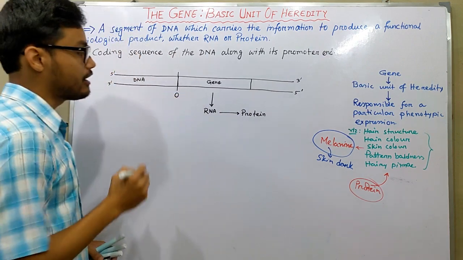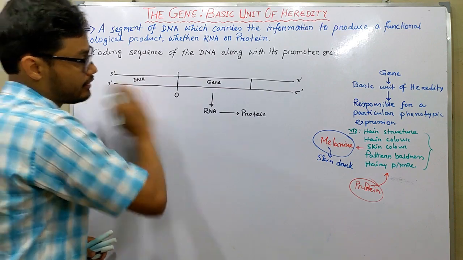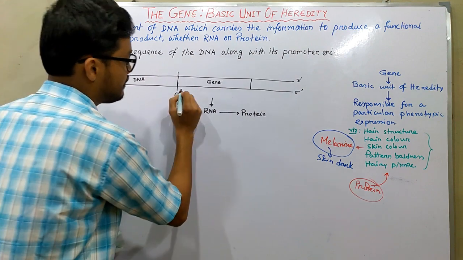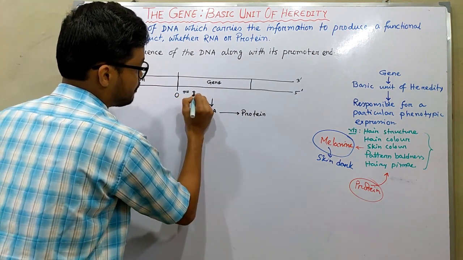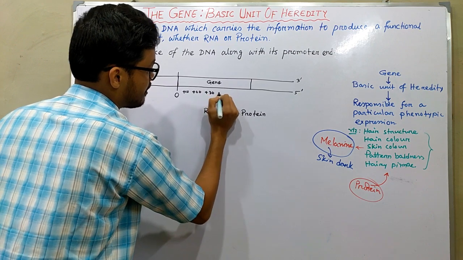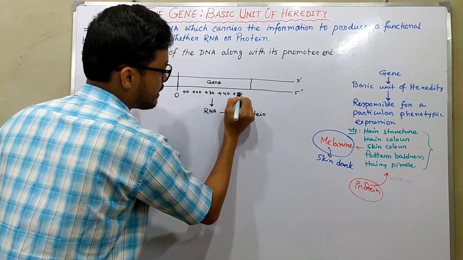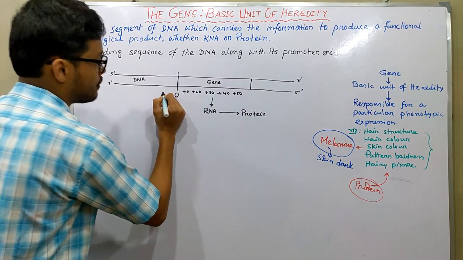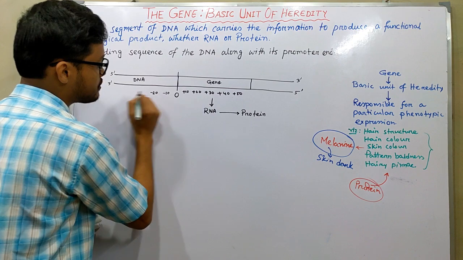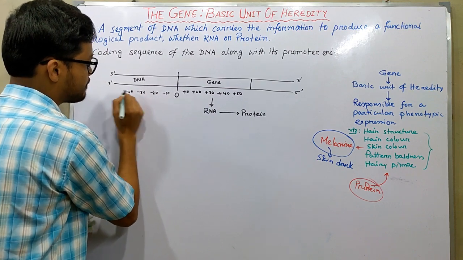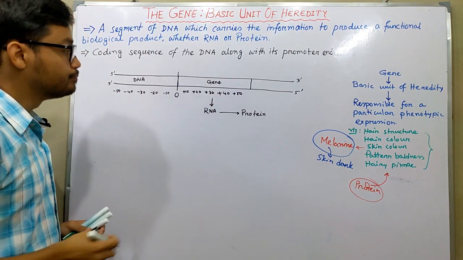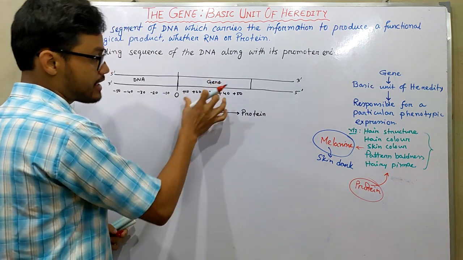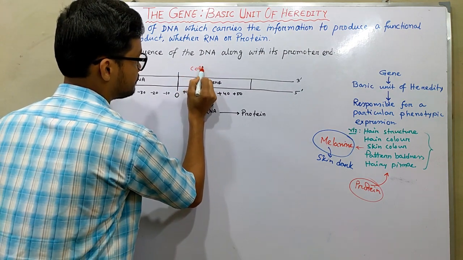If we shift right, towards the coding sequence, this is termed +10, +20, +30, +40, +50 and so on. In the opposite direction, we designate it as -10, -20, -30, -40, -50 and so on. Those plus segments we term as the coding sequence.